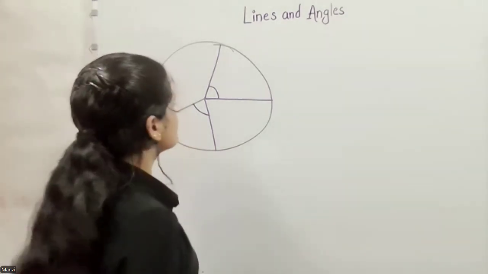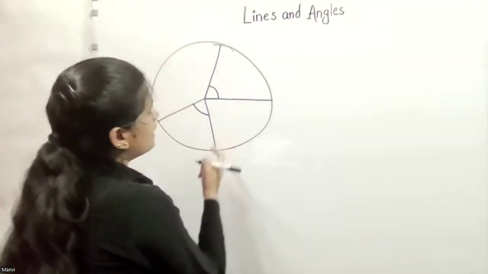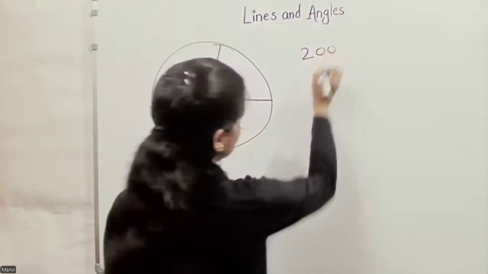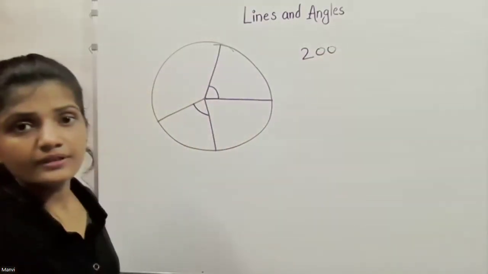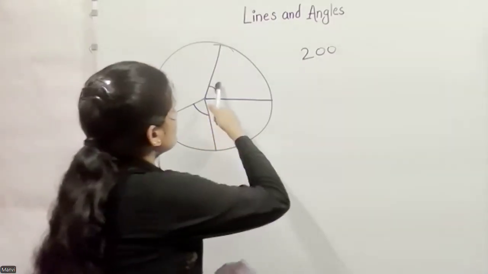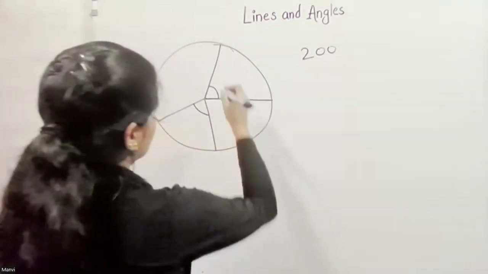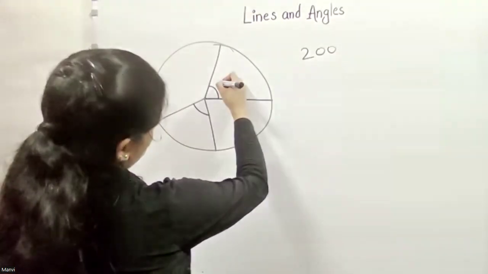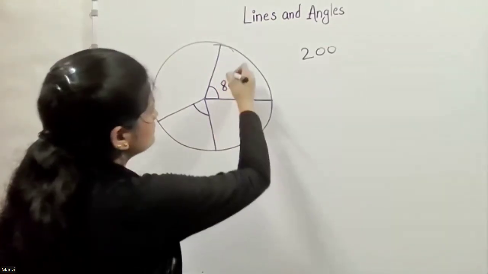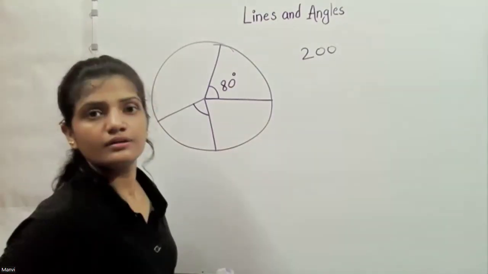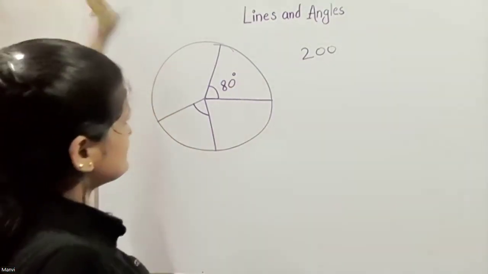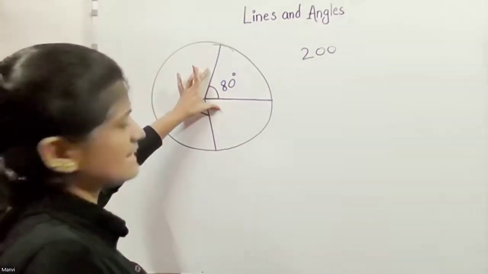For example, they say that there are 200 students in a class, and if this equals 80-degree, then what percentage belongs to this sector?